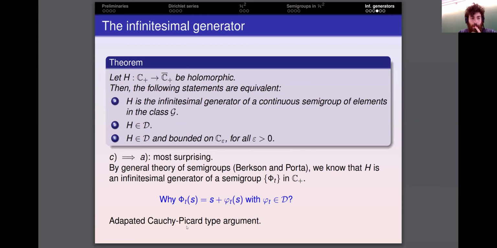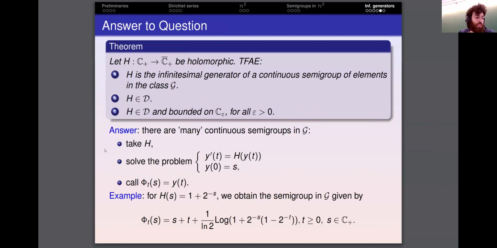So remember the question I raised: are there non-elementary examples of continuous semigroups in the class G? The answer is that actually there are many continuous semigroups in this class. So how can we build them? Not only do we know that we have a rich class of examples, but we also have a way of building explicit examples. So we take H satisfying the desired properties: a holomorphic function mapping the right half plane into its closure, and such that it can be represented as a Dirichlet series.